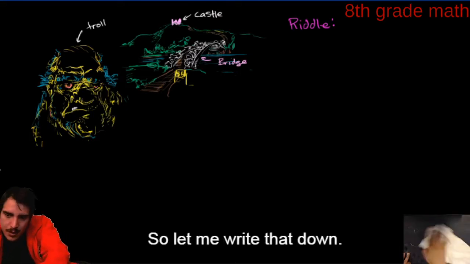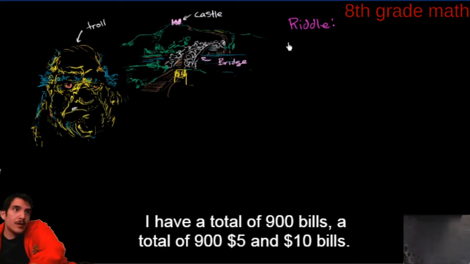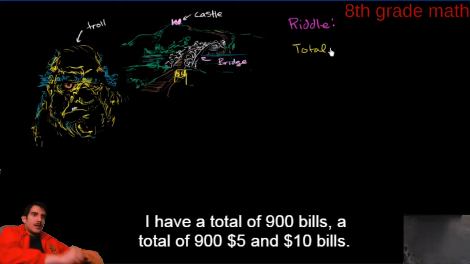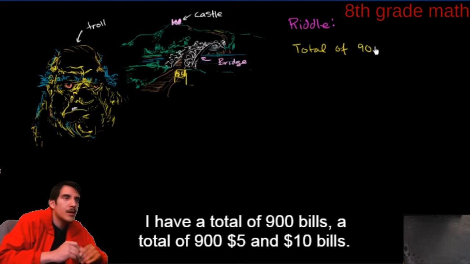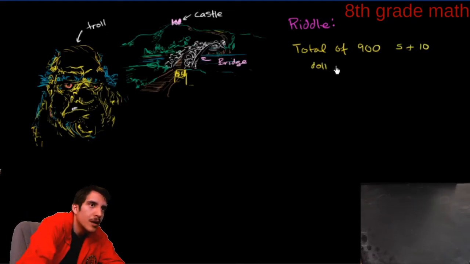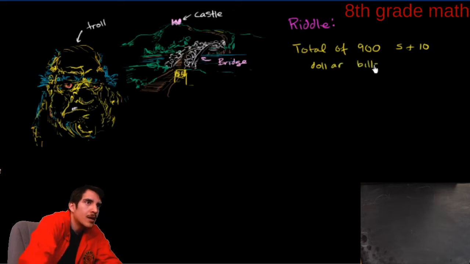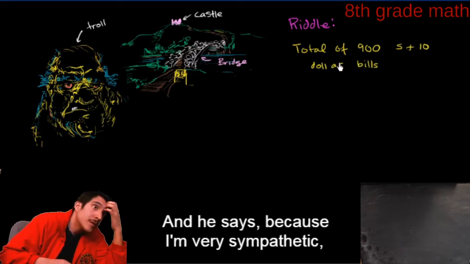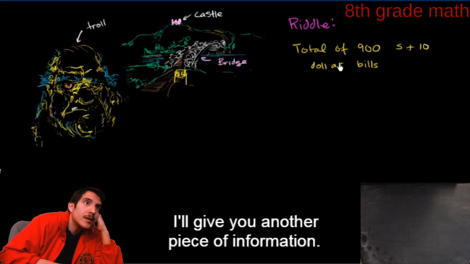900 bills. Let me write that down. I have a total of 900 $5 and $10 bills. And he says, because I'm very sympathetic, I'll give you another piece of information.